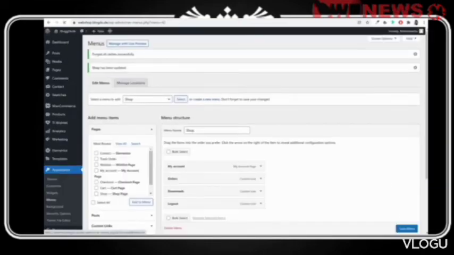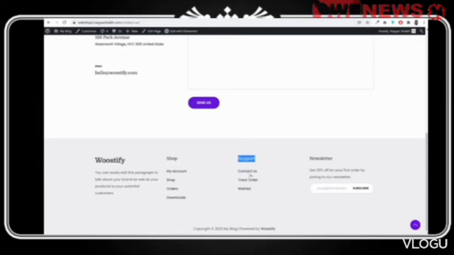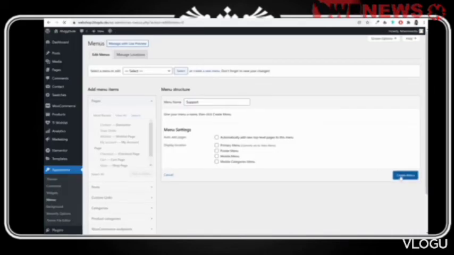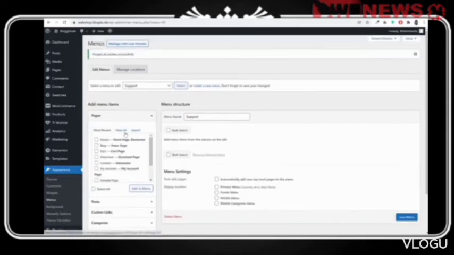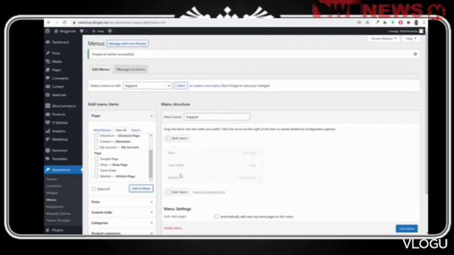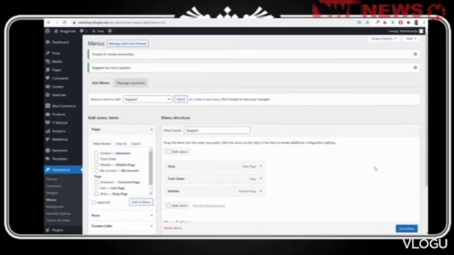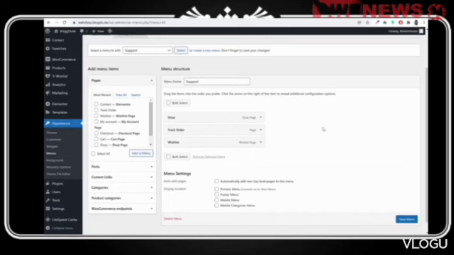Now click on create a new menu. Let's create this support menu: track order, wishlist and contact page. Support, create a new menu, and let's add these three pages. And let's see, track order, wishlist and shop page. Okay, save menu. Now once you have created these menus, we can fix the widgets.